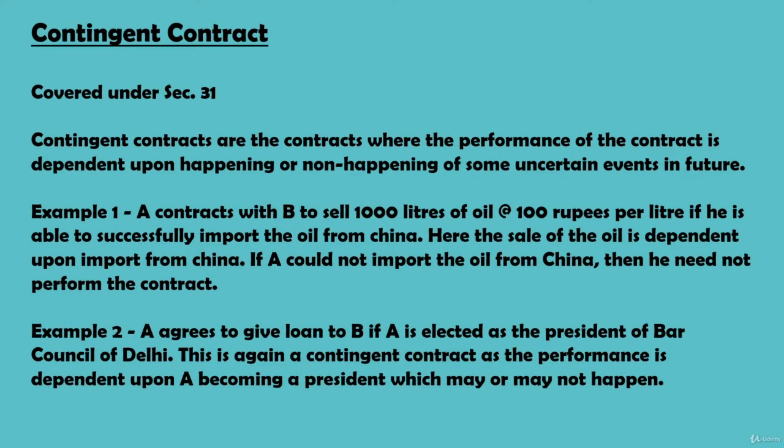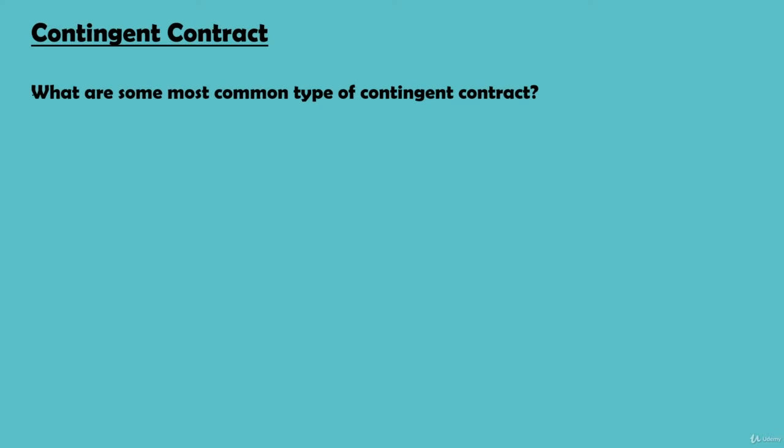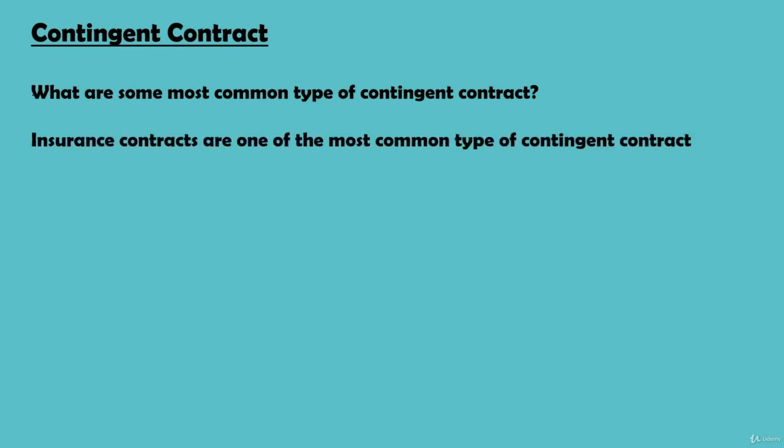Now friends, can you think of some most popular types of contingent contract? I'm sure you must have also entered into some type of contingent contract some point in your life. Just think it over. Okay, let me remind you. Remember that car insurance you have taken? Remember that life insurance you have taken from LIC? Remember that health insurance you have taken? Yes, friends. Insurance contracts are one of the most popular contingent contracts we all make.